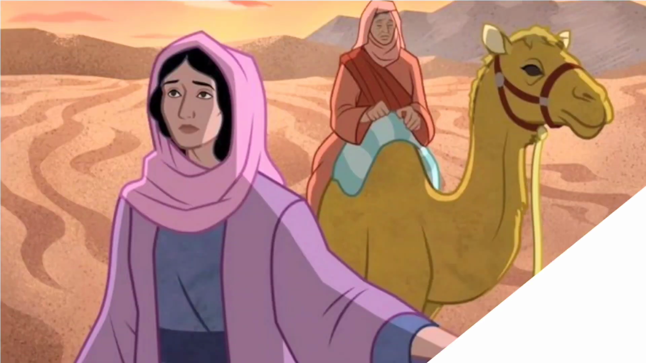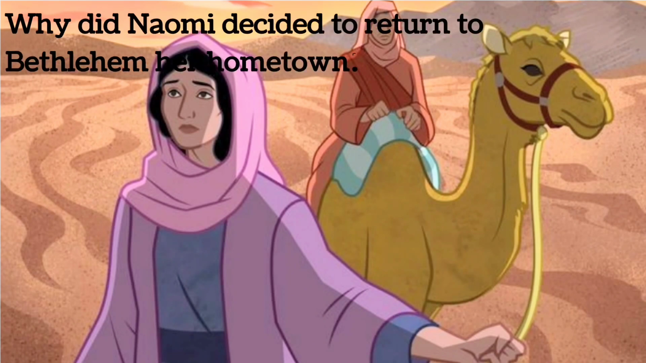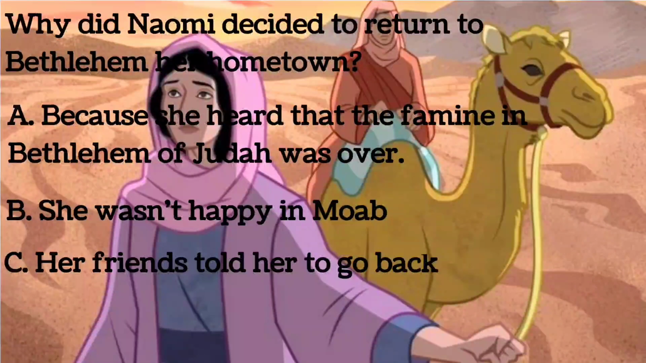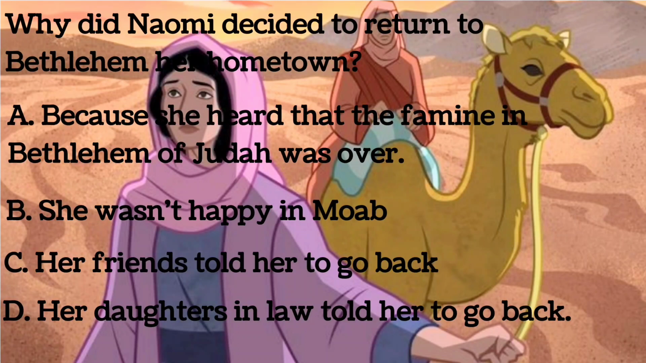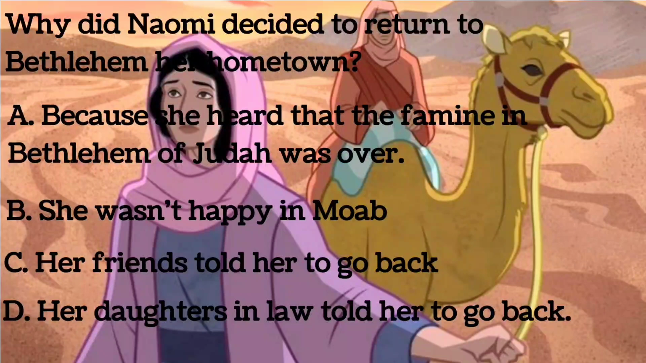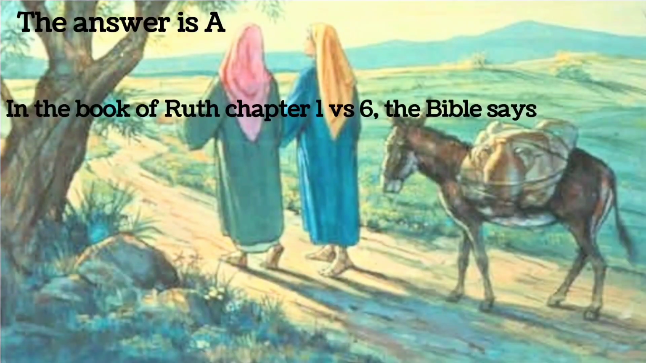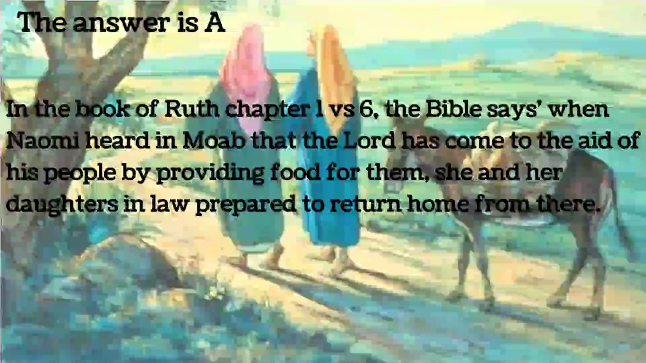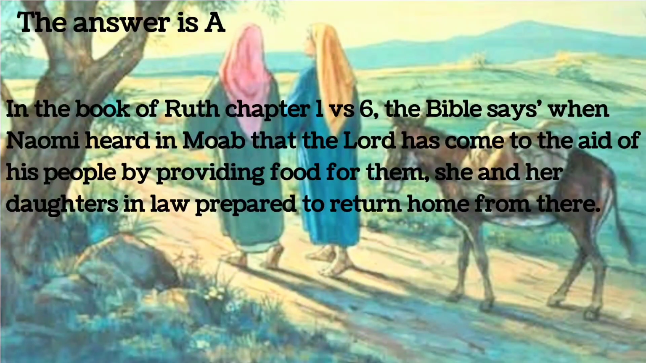Why did Naomi decide to return to Bethlehem, her hometown? A. Because she heard that the famine in Bethlehem of Judah was over. B. She wasn't happy in Moab. C. Her friends told her to go back. D. Her daughters-in-law told her to go back. The answer is A. In the book of Ruth chapter 1 verse 6, the Bible says, "When Naomi heard in Moab that the Lord had come to the aid of his people by providing food for them, she and her daughters-in-law prepared to return home from there."